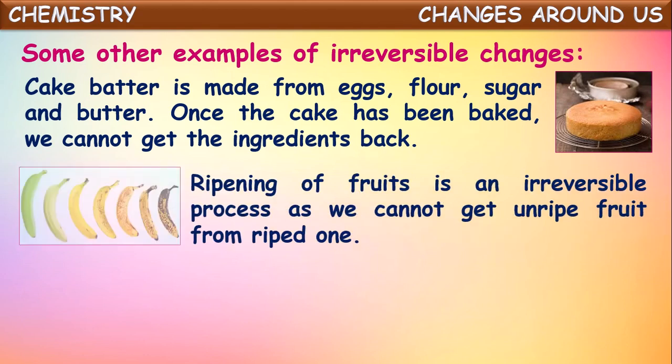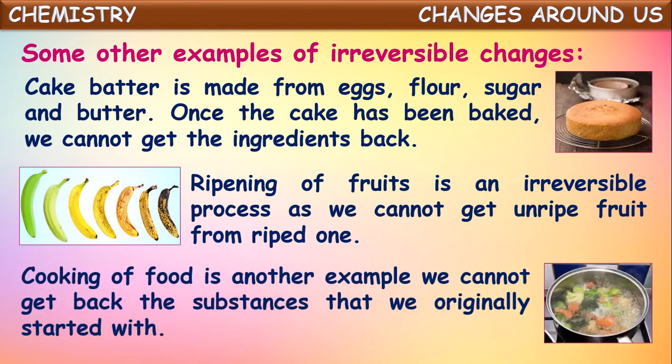Next, ripening of fruits is one of the irreversible processes because we cannot get back the unripened fruit from the ripened fruit. Can we get back? No, we cannot. So it is one of the irreversible changes.